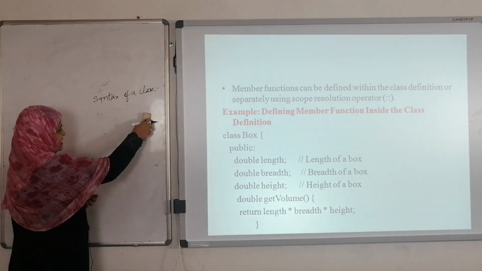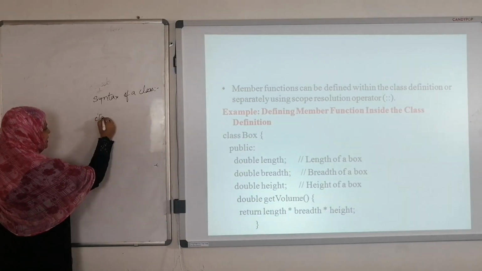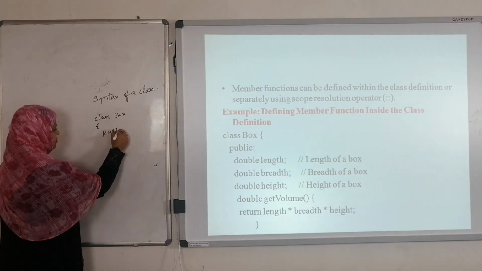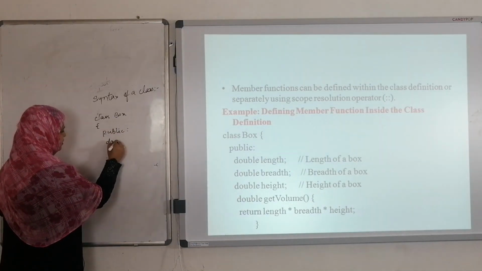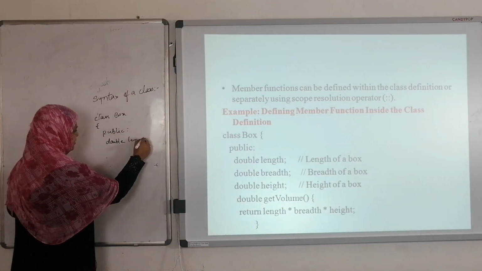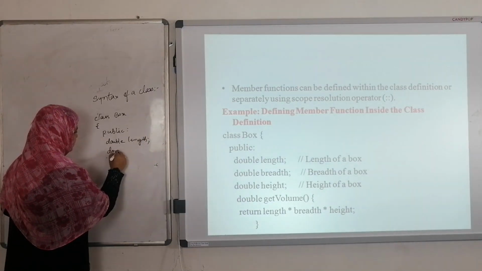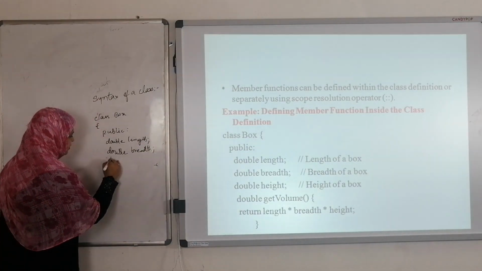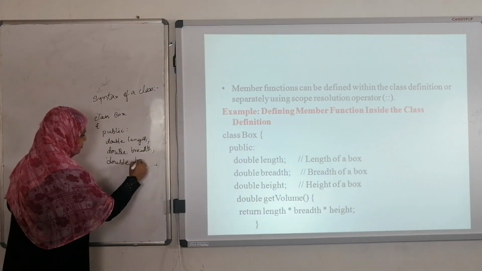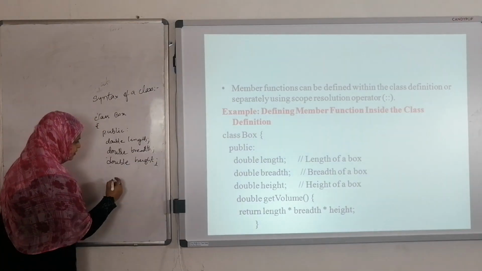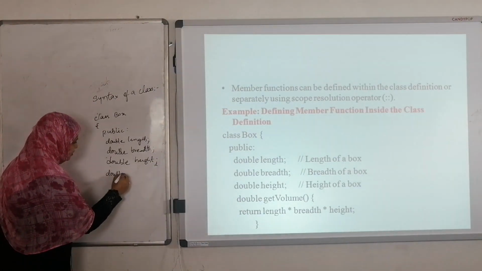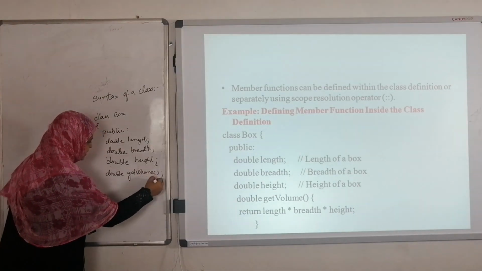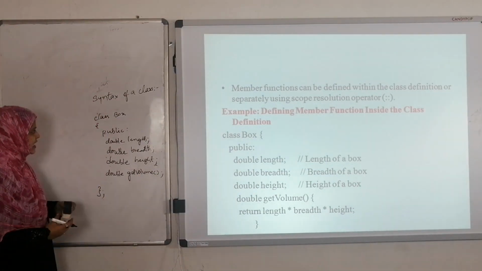See here, in the previous example: class Box, public, double length, double breadth, double height, double getVolume.